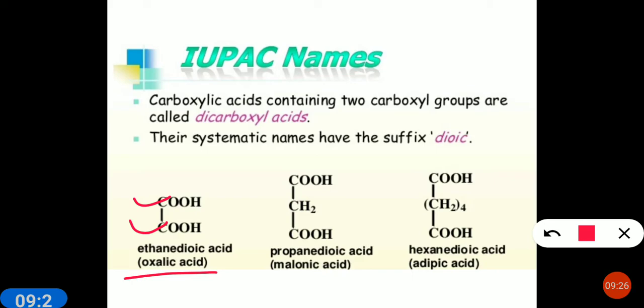Second one is the 3-carbon acid, propanedioic acid, or you can call it propane-1,3-dioic acid. Its general name is malonic acid. Next one is a 6-carbon acid. You can call it hexanedioic acid or hexane-1,6-dioic acid. Its name is adipic acid. In bio you have learned this name, adipic acid.